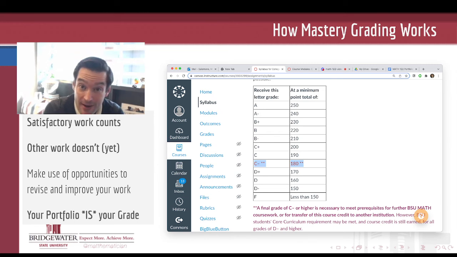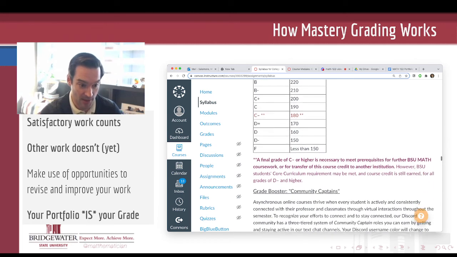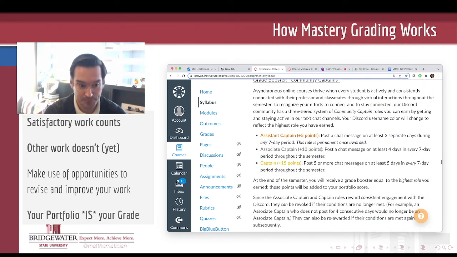If you receive a D grade, that's going to mean that you're going to have to retake college algebra before you can move on. A D grade would earn you core curriculum credit if you're just taking this course to meet the core curriculum at Bridgewater, but most college algebra students are not. Most of you have some place to be after this in the math sequence, so that C- really needs to be your target. So keep that target in mind, begin with the end in mind this semester, and make sure that that C- is what you're aiming for.